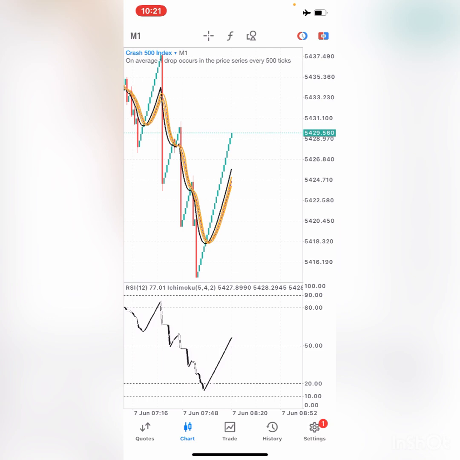Today, I have the most powerful boom and crash scalping strategy that you can use today and make profits. So I'm gonna share with you guys the step-by-step process of how to install this strategy, and I'm also gonna share with you guys the conditions that you need to follow for this strategy to make you some profits.